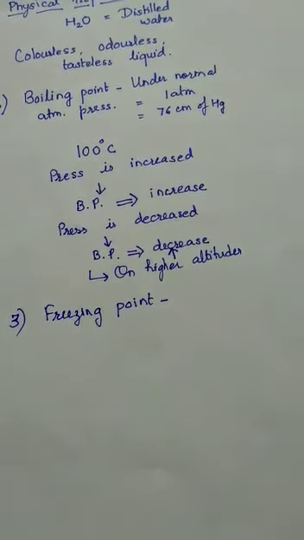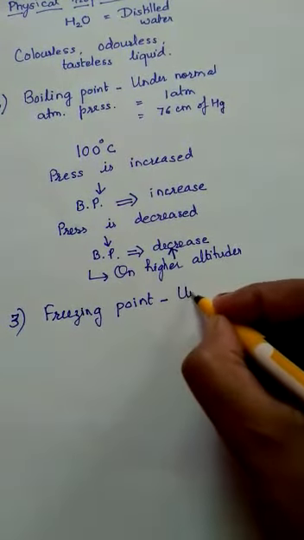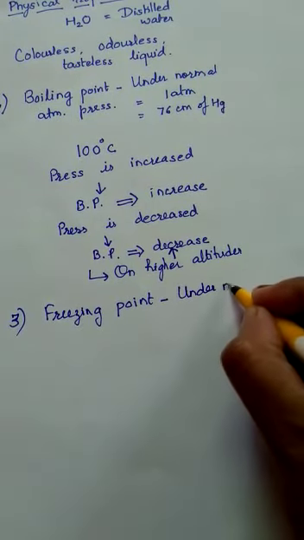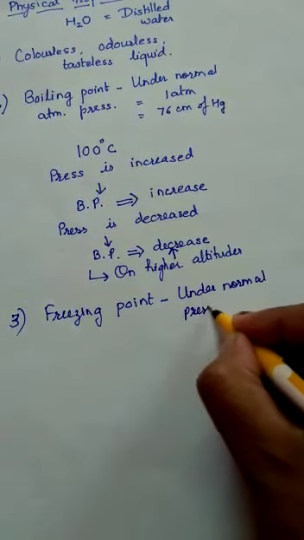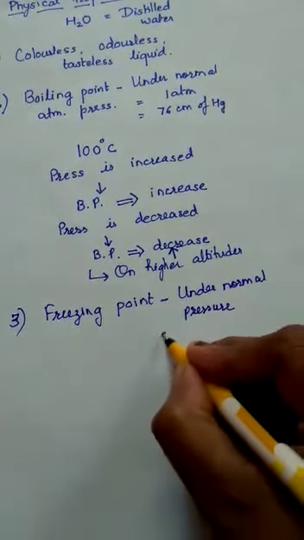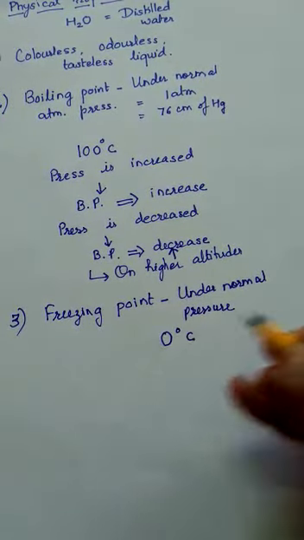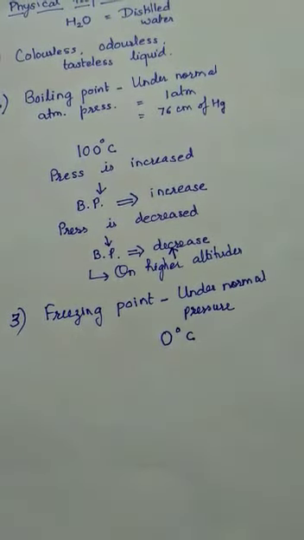If we take water again under normal pressure, which is 1 atmosphere or 76 centimeters of mercury, water freezes at 0 degree Celsius.